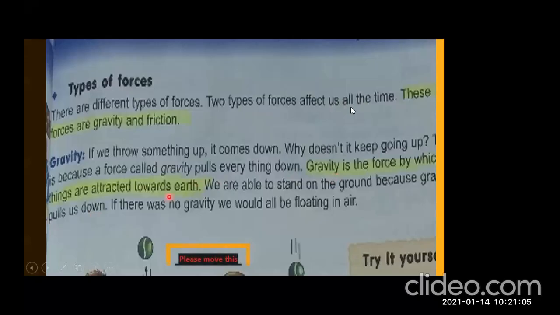Gravity is the force by which things are attracted towards Earth. Beta, underline this line. We are able to stand on the ground because gravity pulls us down. If there was no gravity, we would all be floating in the air, right?